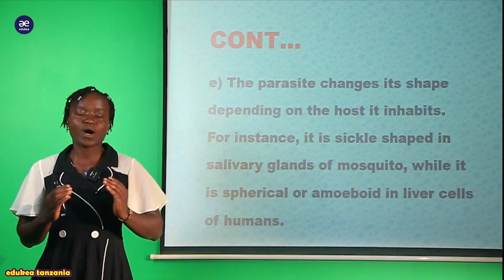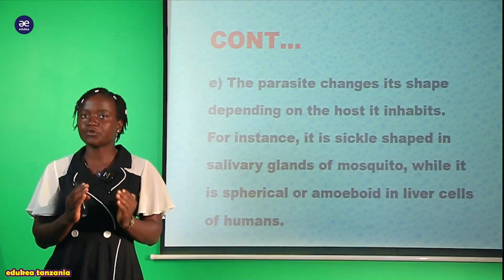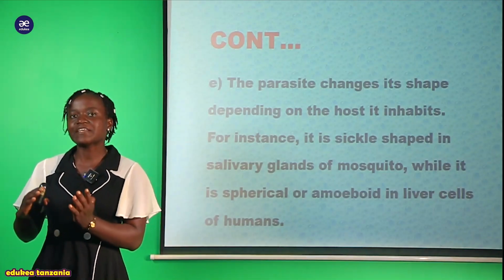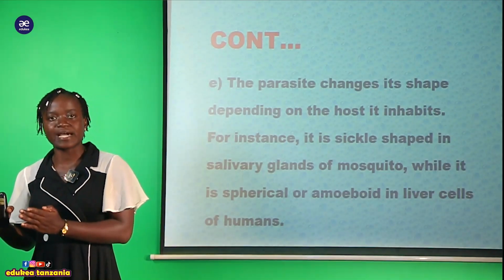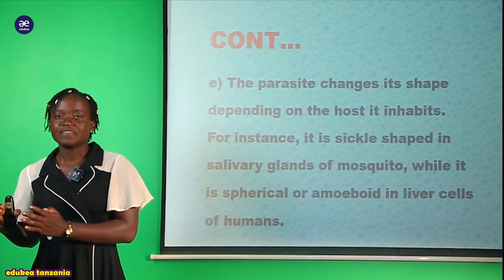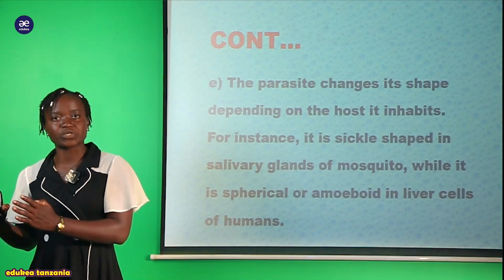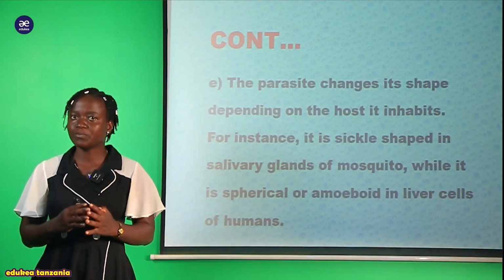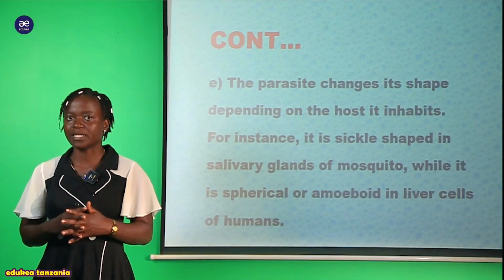For example, wakiwa kwenye host ya human being, they possess a different kind of structure, but also when they are inside the mosquito gut or the mosquito body, they possess a different structure. That is, the structure found in the mosquito cannot be the same as in the human body.